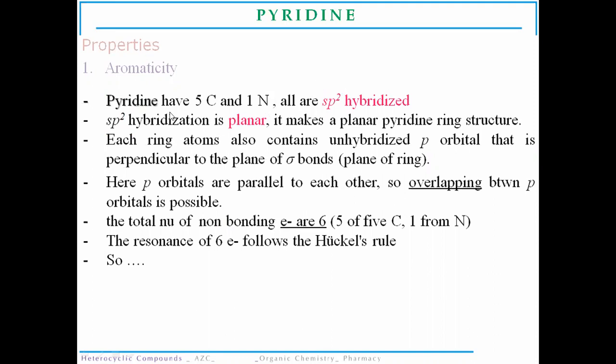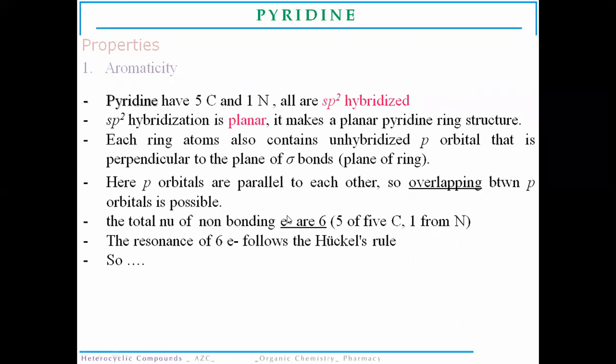The hybridization pattern makes the pyridine ring planar in nature. Each ring atom also contains an unhybridized p orbital, which is perpendicular to the plane of the sigma bonds of that system.